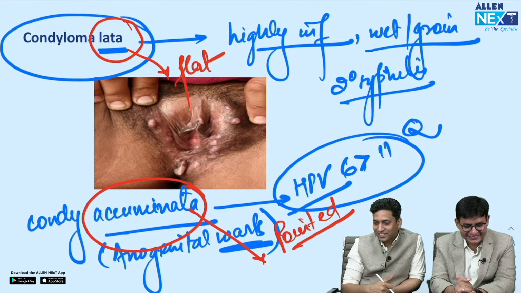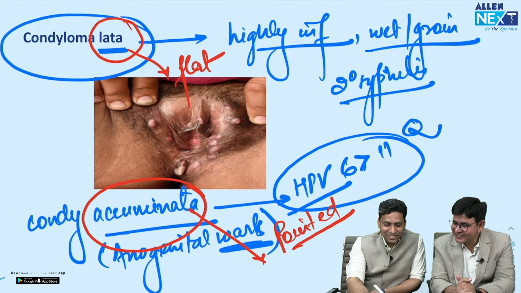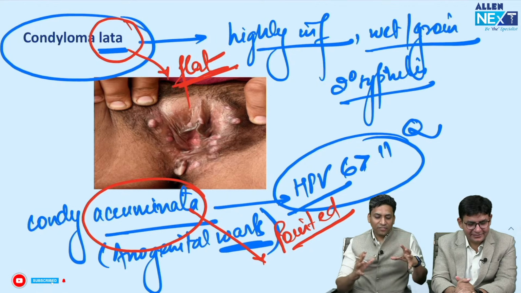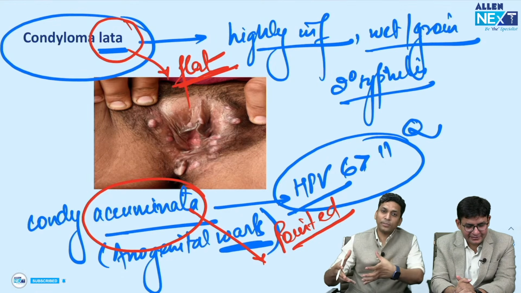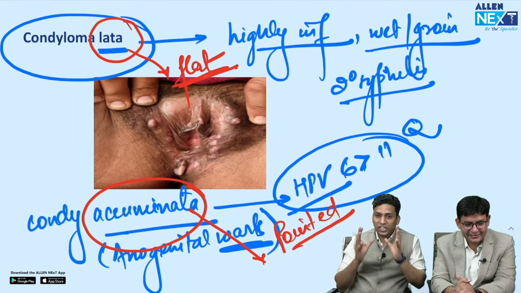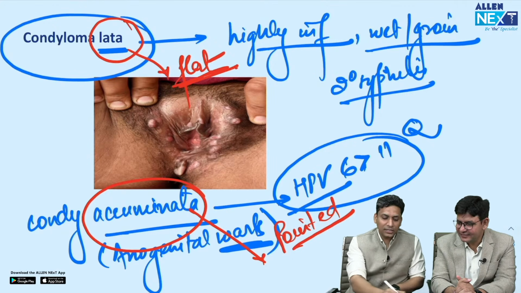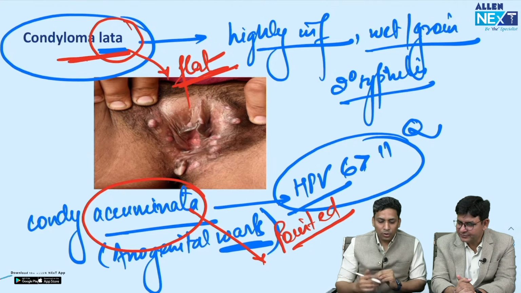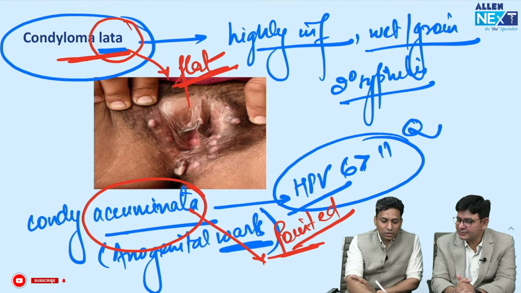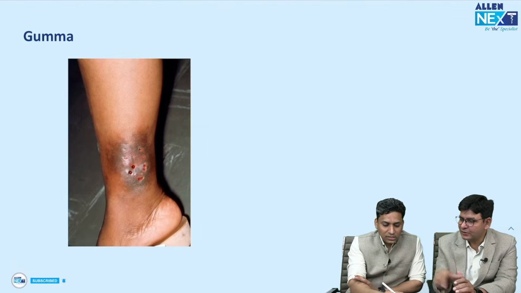All the very best. So these are flat. Okay, so you can identify it because this is also anogenital, so this is also present in the groin or genital areas. So in genital areas, if you find flat lesions, then think of lata, and if you find pointed lesions, then think of acuminata. Like this also it can come in the exam.